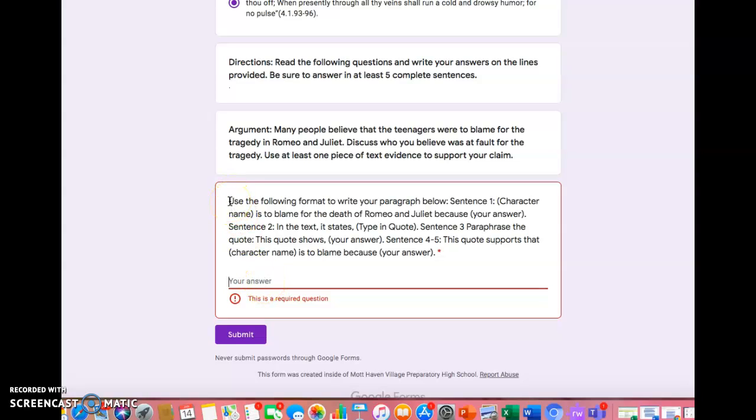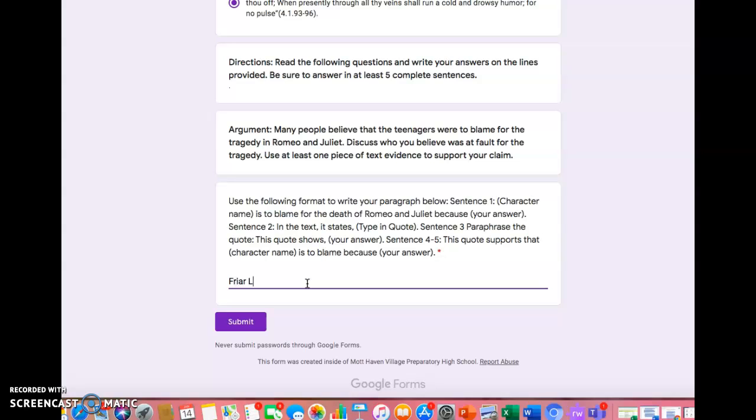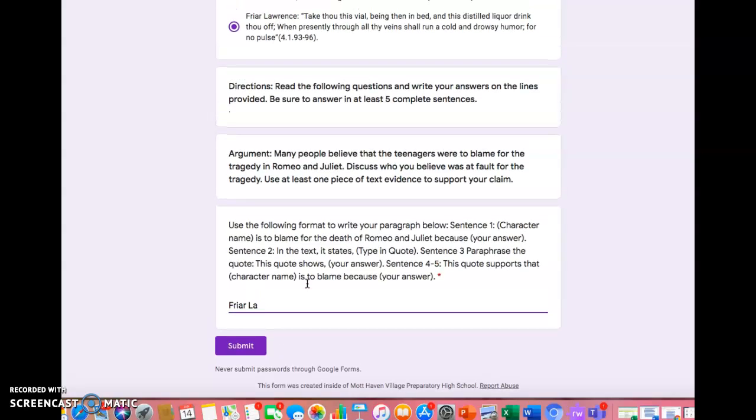Here you are provided a format to use to write this paragraph, right? It says use the following format to write your paragraph below. Sentence 1, in parentheses, you're going to see character name. Here you're going to write the character that you blame. I'm just going to use Friar Lawrence as an example.